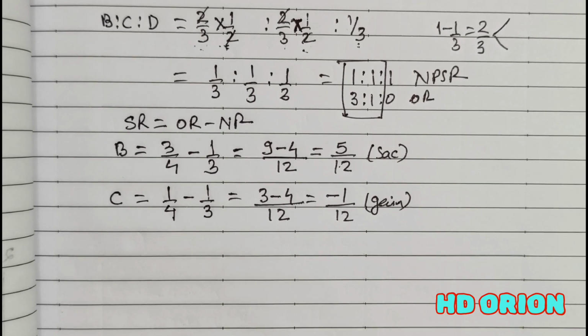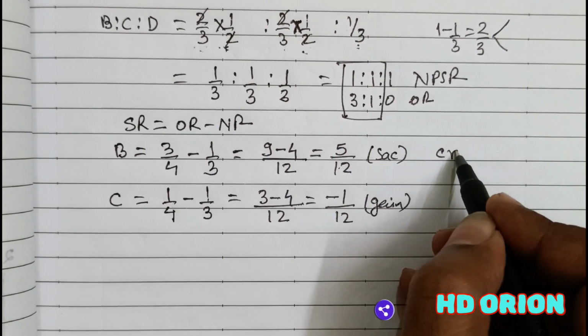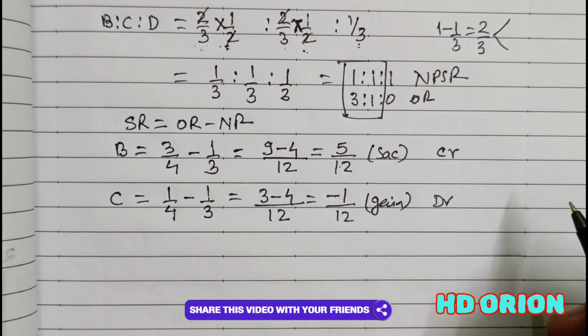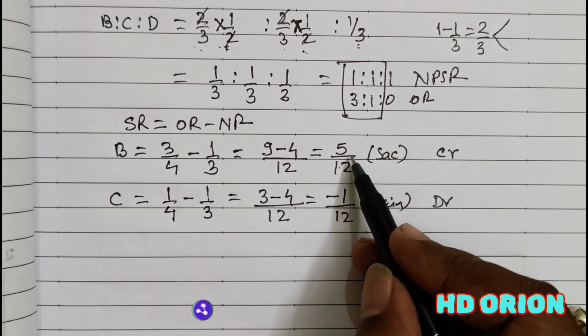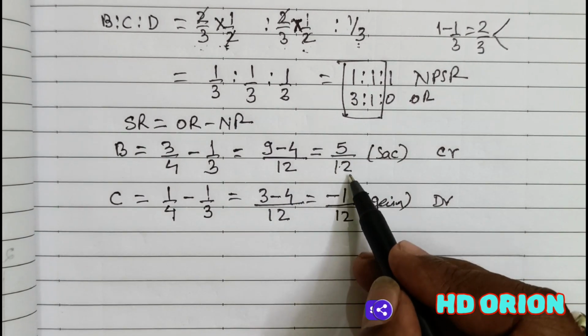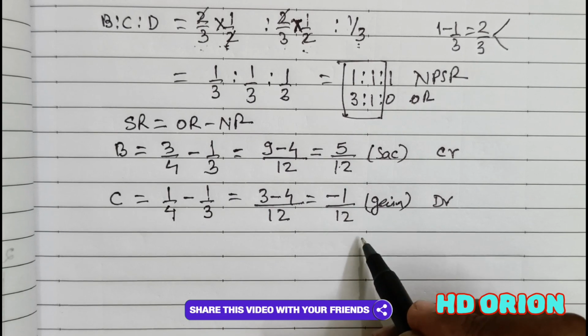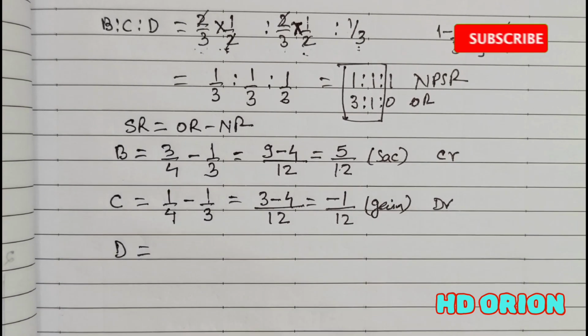Fine. So we know that whoever sacrifices, the capital account is to be credited, and whoever gains, the capital account is to be debited. Now you will say that gain and sacrifice should be equal. Here the sacrifice is 5/12 of the total profit and the gain is only 1/12 of the total profit. So let us see D also.